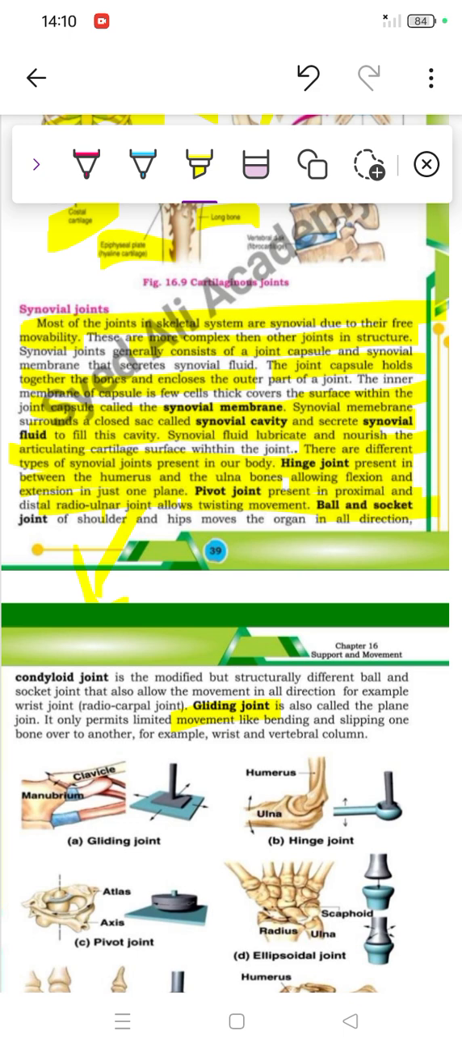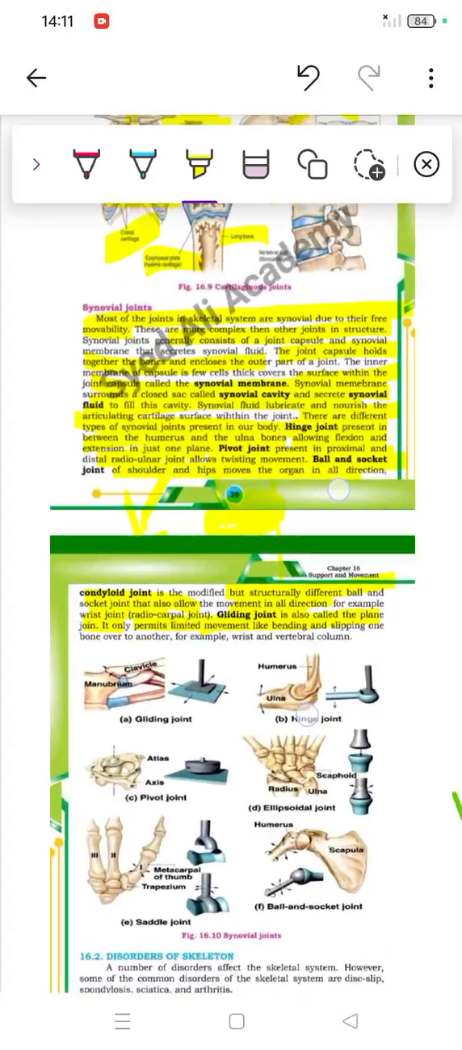Then we have the ball and socket joint, present at the shoulder and hip, where movement is controlled by this joint. Then we have the condylar joint, a modified ball and socket joint, with movement in all directions, for example the wrist joint, the radiocarpal. The wrist is the joint at the end of the arm and the start of the hand. Then we have the gliding joint, also called the plane joint, which permits limited movement like bending and slipping.